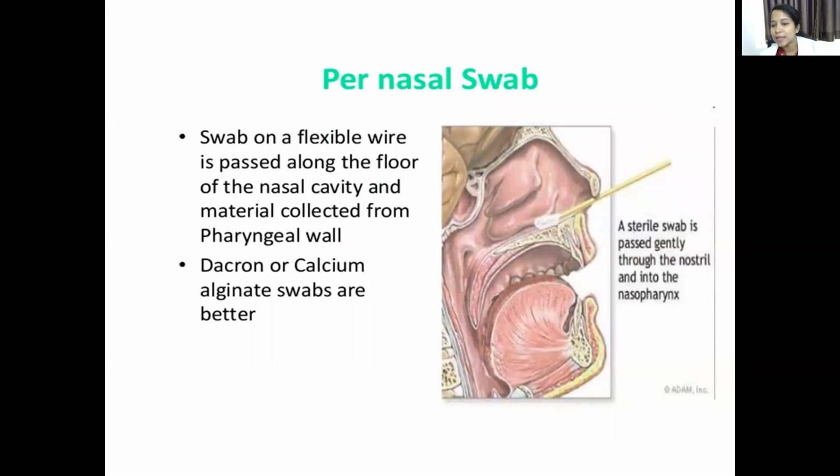This is the per nasal swab. Here, a flexible wire is passed along the floor of the nasal cavity. Can you see the floor of the nasal cavity? It is passed and the material is collected from the pharyngeal wall. Okay.